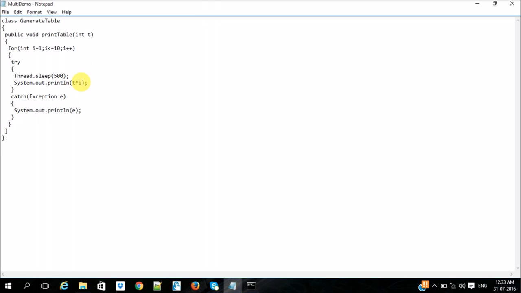Now I am going to create my first thread, for 2 tables. I am going to create an instance for GenerateTable.